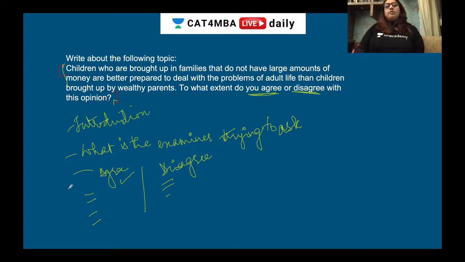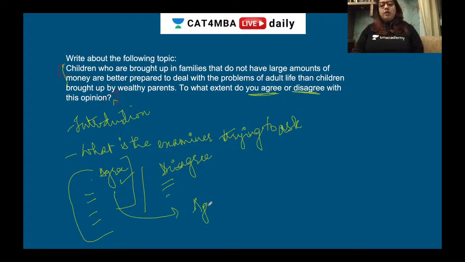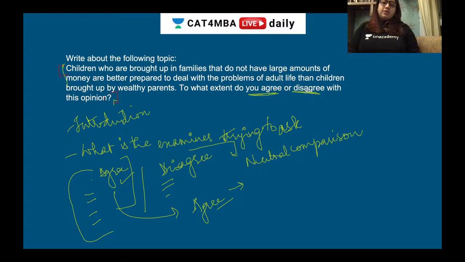And if you feel that you have more reasons for agreeing and you want to elaborate on the agreeing part, then you go ahead and explain the agree opinion in detail. Here, what you did was just a neutral comparison, but you need to take a stand of agreement or disagreement with this opinion, and to what extent. The extent is where you totally go on to agree on that topic.